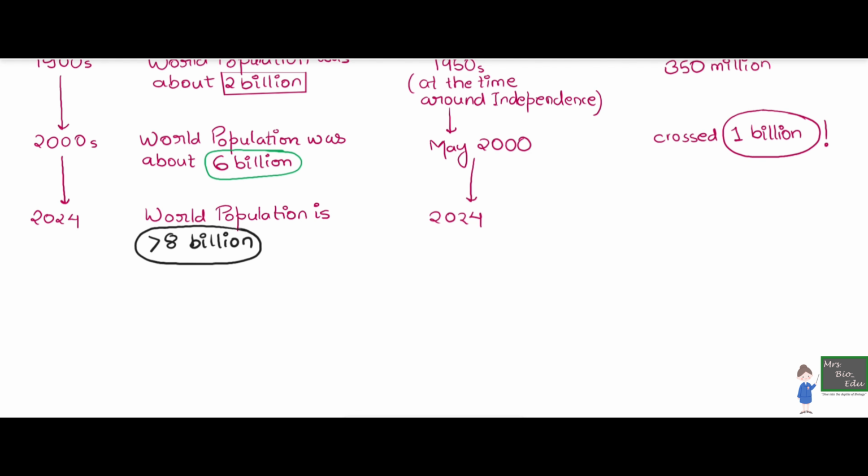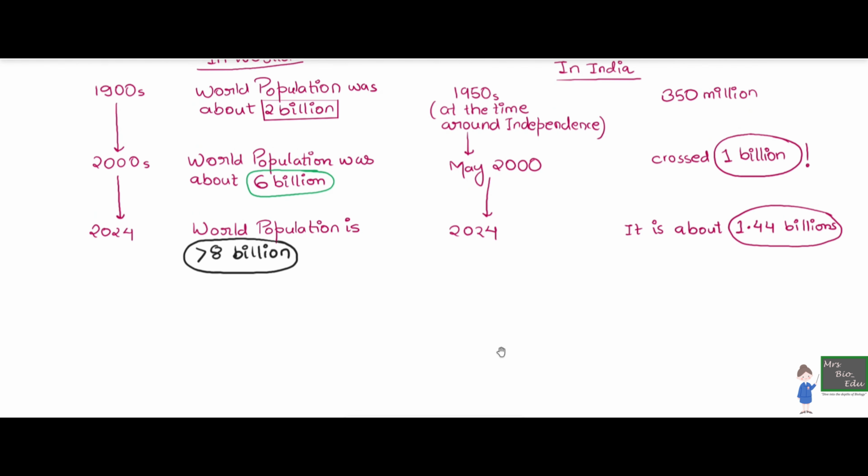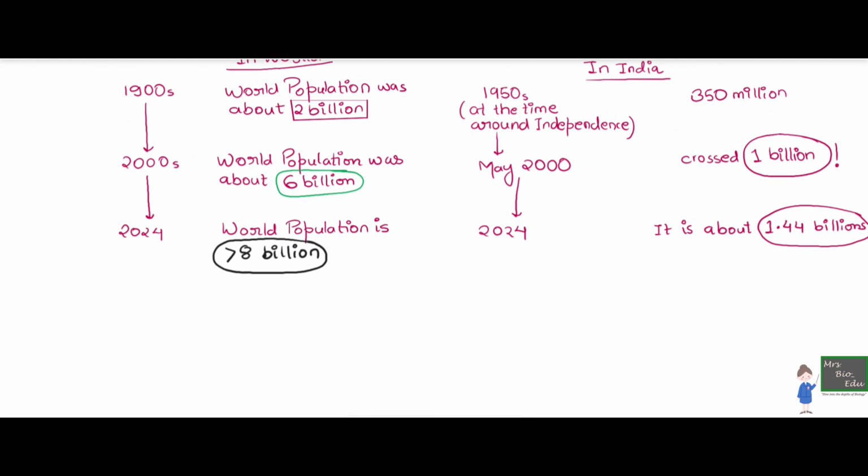So the space and the place is still fixed, but the people have almost quadrupled in around 124 years. And the same goes for India as well. In 2024, when we recorded this data, it was about 1.44 billion, which is a little lesser compared to the previous growth rate, but it is still sufficient to be very big data.